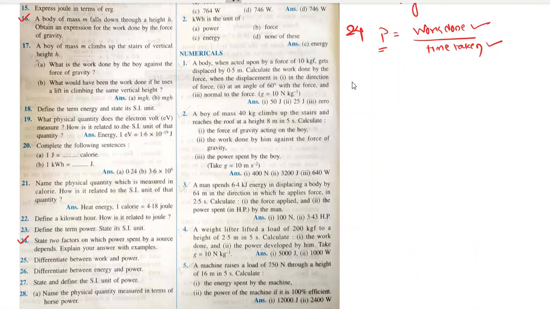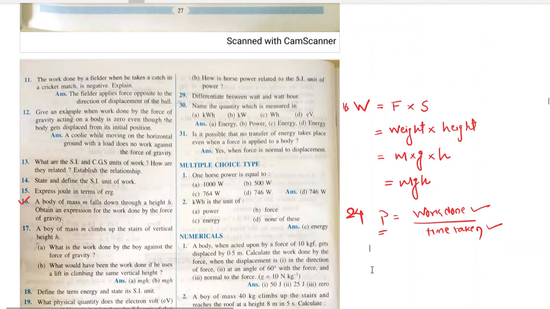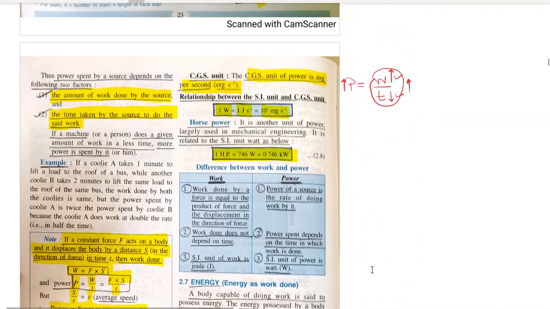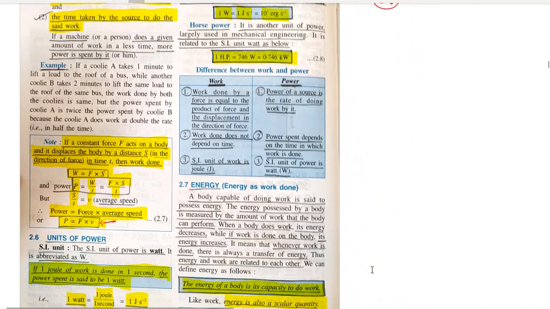So if you want to give examples, you might want to check the textbook if they have given any appropriate examples. Yes, here are the examples.